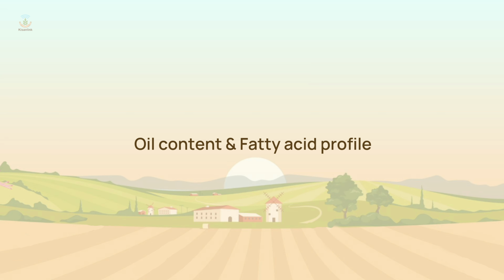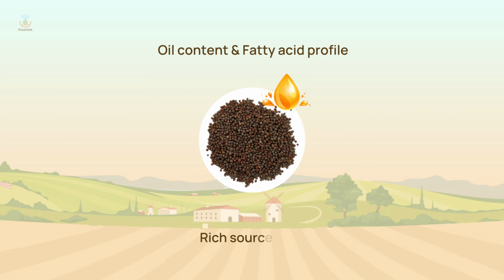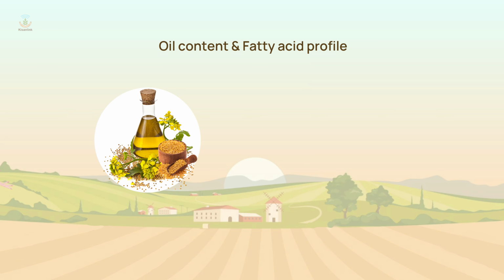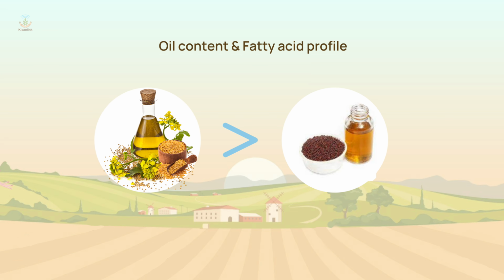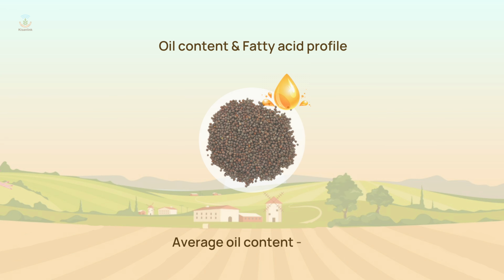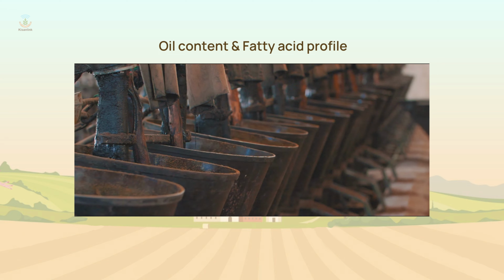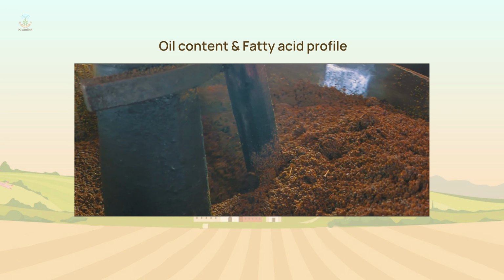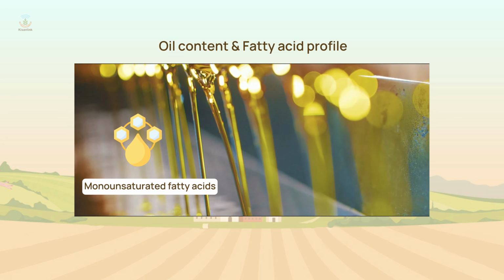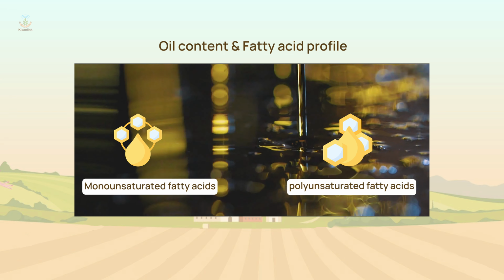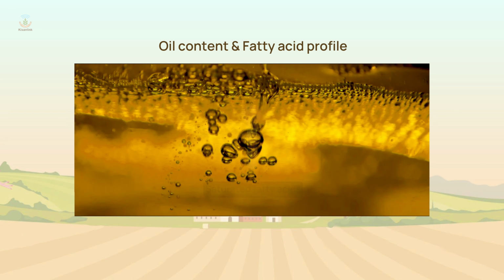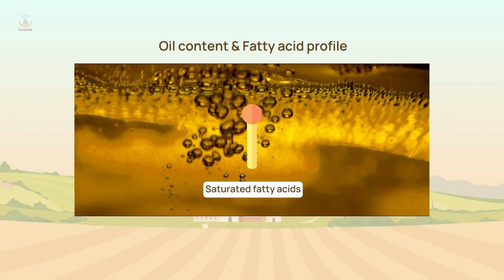Oil content and fatty acid profile. Mustard seeds are a rich source of oil, with yellow mustard seeds having a higher oil content than black mustard seeds. The average oil content of mustard seeds is 40%, with the ideal oil content being 42%. The oil extracted from mustard seeds should have a desirable fatty acid profile, with a high proportion of monounsaturated and polyunsaturated fatty acids and a low proportion of saturated fatty acids.